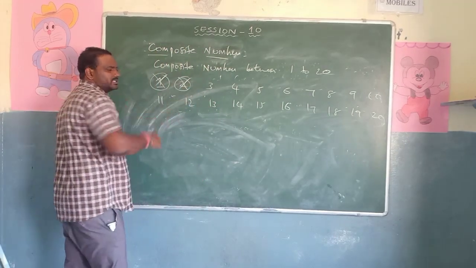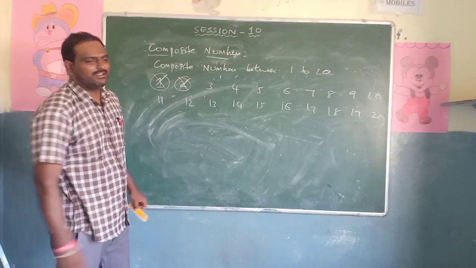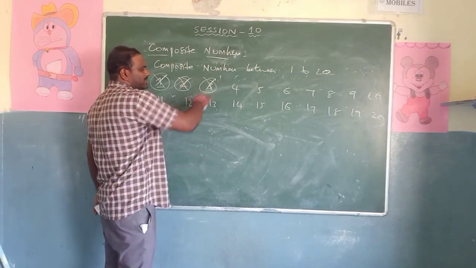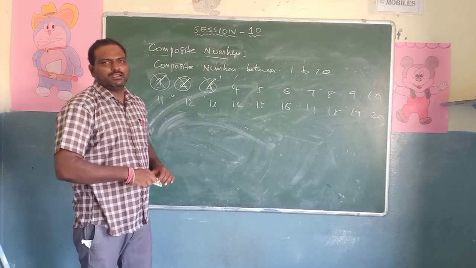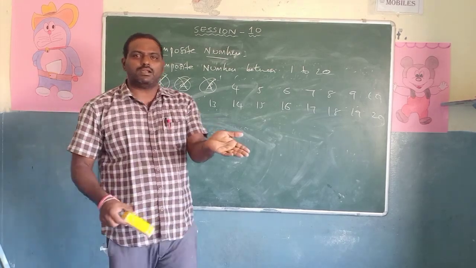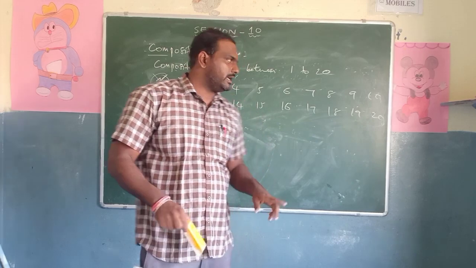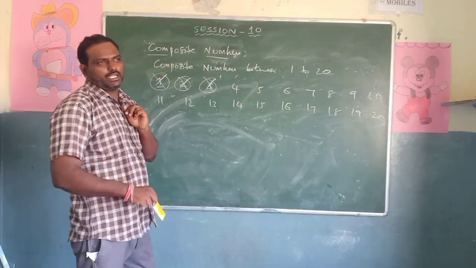2 is not a composite number because 2 is a prime number. 3 is not a composite number because 3 is a prime number. That is like the last statement, which are not primes are called composite, right? Or having more than 2 factors.